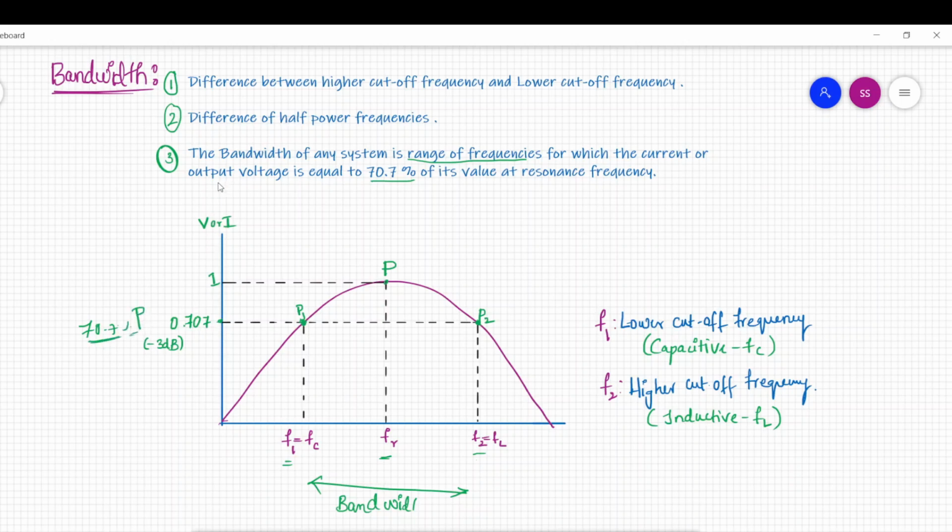The third statement is saying the bandwidth of any system is the range of frequencies for which the current or output voltage is equal to 70.7% of its value at resonant frequency. And what is its value at resonant frequency? It can be the maximum value V or I or power. So 70.7% of the maximum value at resonant frequency, that is 70.7% of Vmax, if Vmax is the voltage at resonant frequency, or 70.7% of Imax, the current at resonant frequency, right?